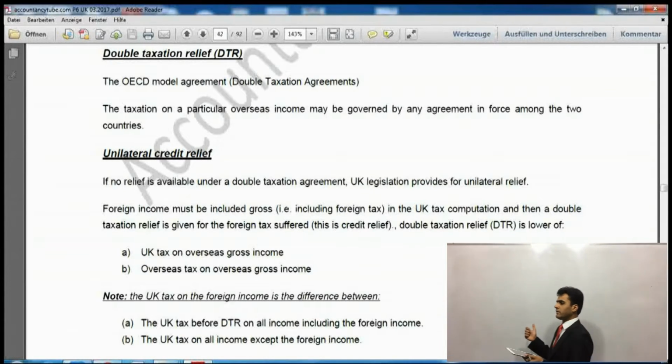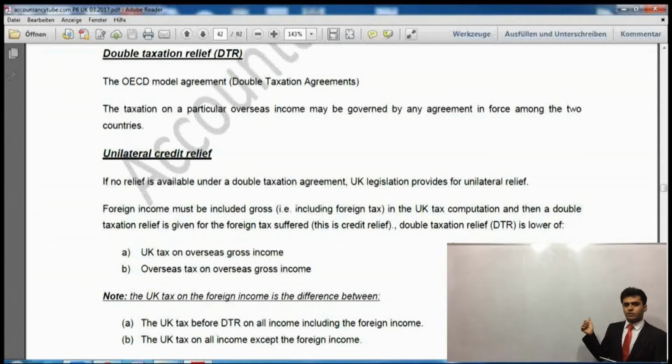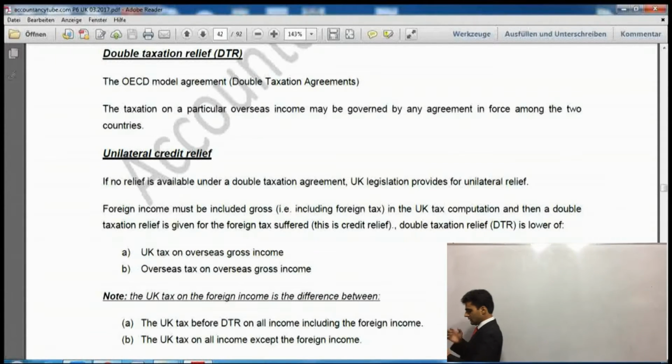Say for example, if you have paid 40% tax in Dubai, and you are bringing that money to the UK, and the tax rate in the UK is 20%, then the UK government says you won't pay any tax. If you would have paid 13% in Dubai, and the tax rate in the UK is 20%, if you bring that money to the UK, then the UK government says you paid 13% there, you should have paid 20% here, so the difference is 7%, which you will pay now. So that is the relief. You will understand it better when you do the questions. It says UK tax relief will be the lower of UK tax on overseas gross income and overseas tax on overseas gross income. So the lower of these will be the relief.